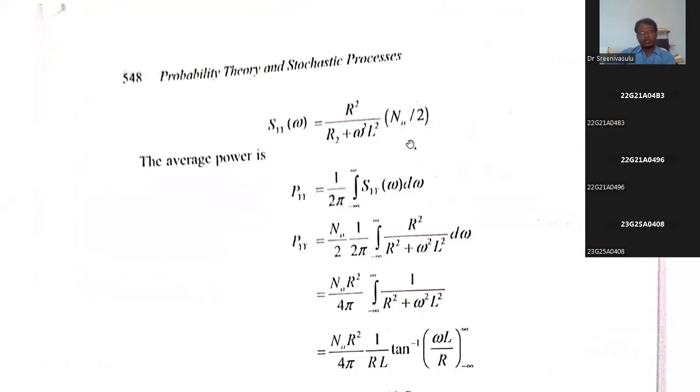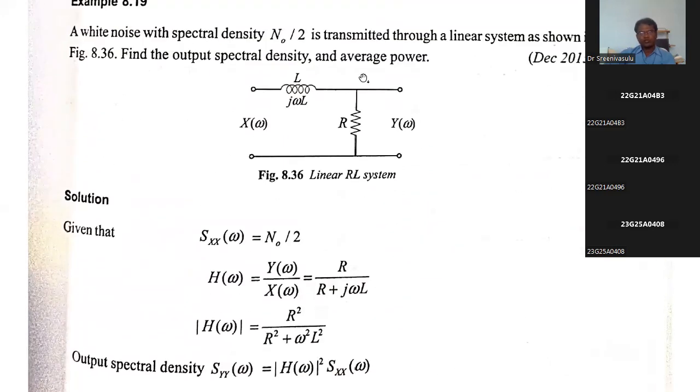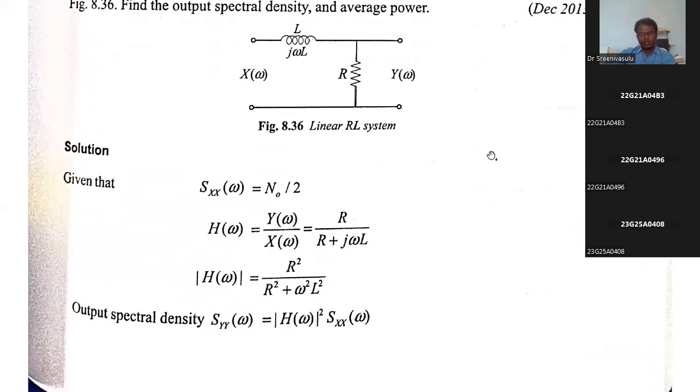Then he asked that after finding the power spectral density, you need to calculate the average power. As I explained in the previous class and just now, it is the area under the given spectrum, or we can calculate the inverse Fourier transform of that spectrum SYY of omega, which is nothing but RY of tau.